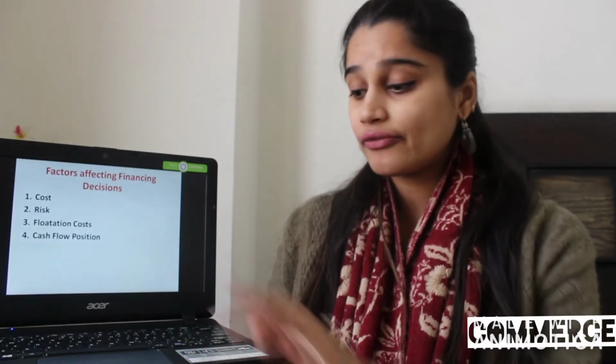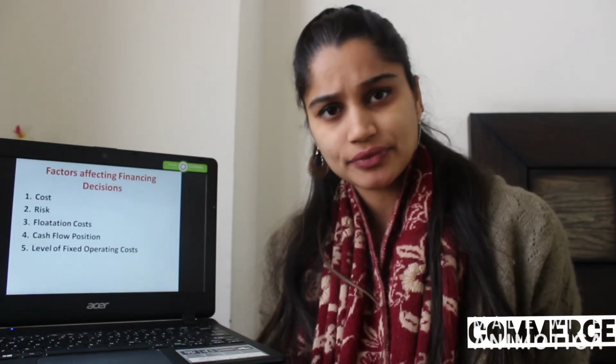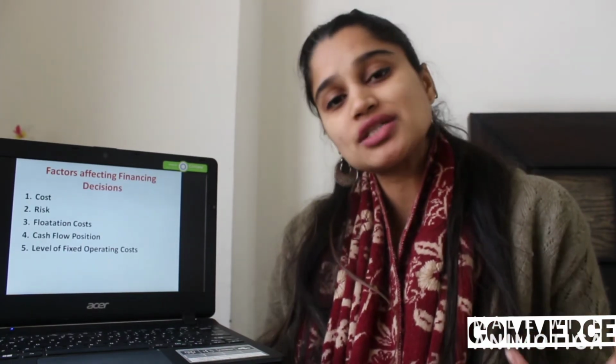Next is fixed operating costs. What are fixed operating costs? Students, operating cost means those costs which are borne by the firm for regular day-to-day operating activities like rent, insurance, salaries. These have to be paid, right? These are of operational nature. These are fixed costs which have to be borne by the firm.